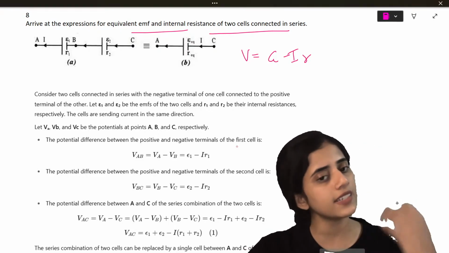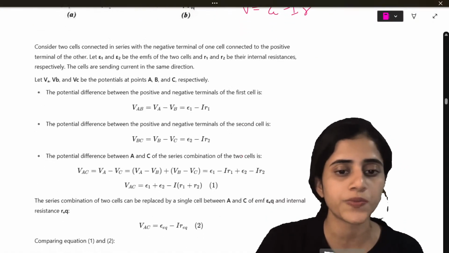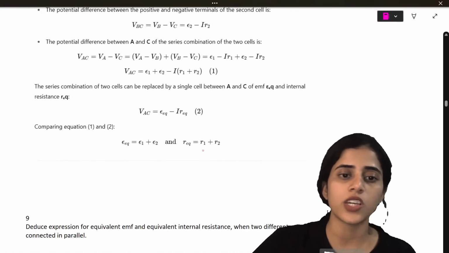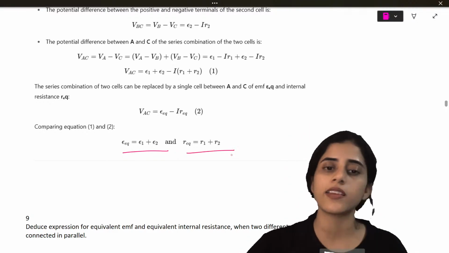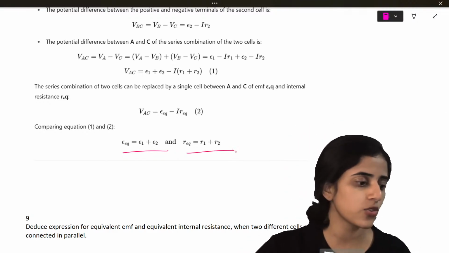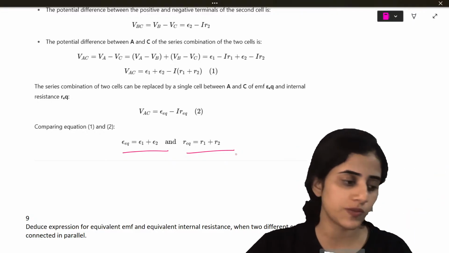All this in detail I have done in my previous videos. You can go refer to that also if you want to. All the steps are there. And you will get E equivalent is equal to E1 plus E2. R equivalent is R1 plus R2. Students, those who want to know how this is done, you can just watch the past package.